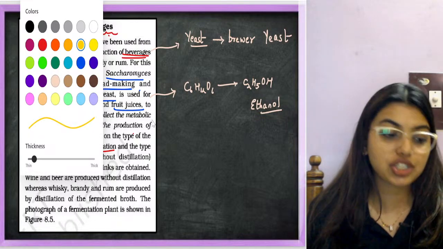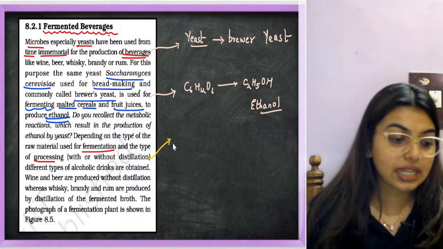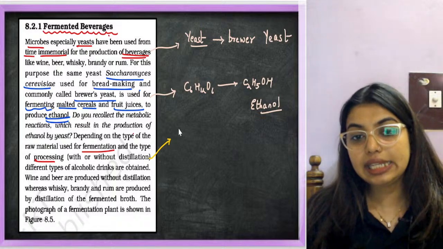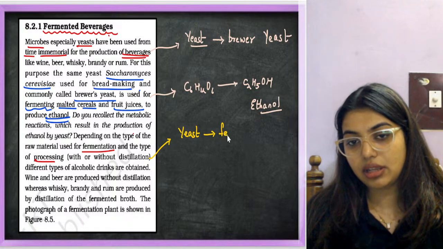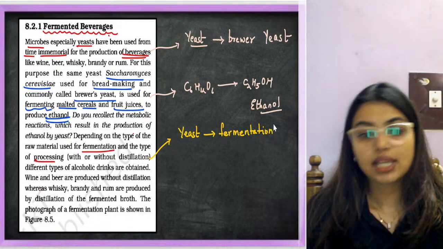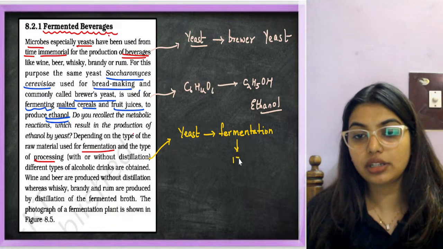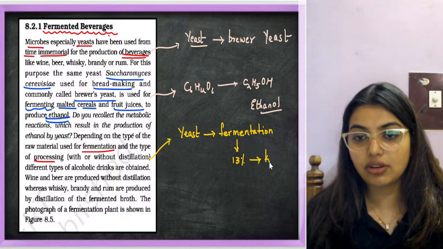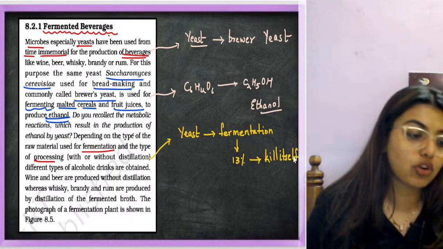Now here there is a catchy thing. What is the catchy thing here? The catchy thing is that yeast can do fermentation, which we already got to know. Since yeast is doing fermentation, it can do up to only 13%. After 13%, it will kill itself, because it will not be able to tolerate the alcohol content.